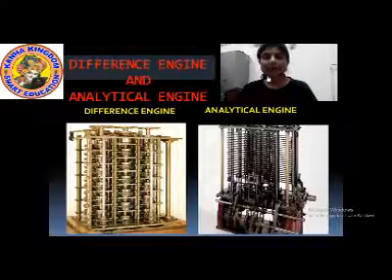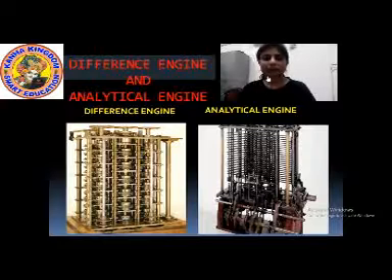And the other one is the analytical engine. This was a general purpose computer with memory and a processor in it. The difference engine was invented in 1822 and the analytical engine in the year 1823.